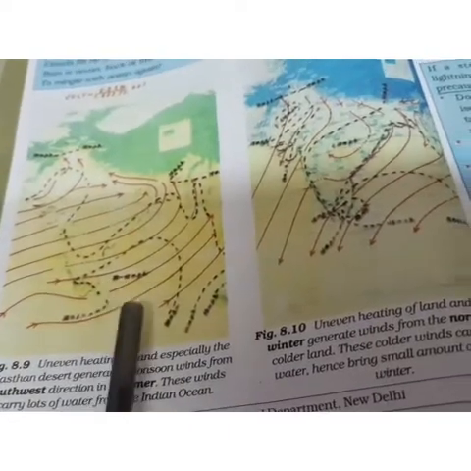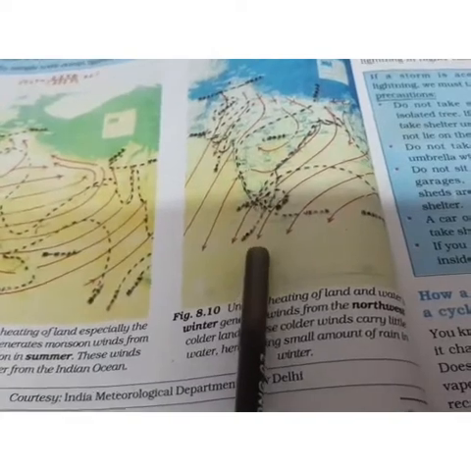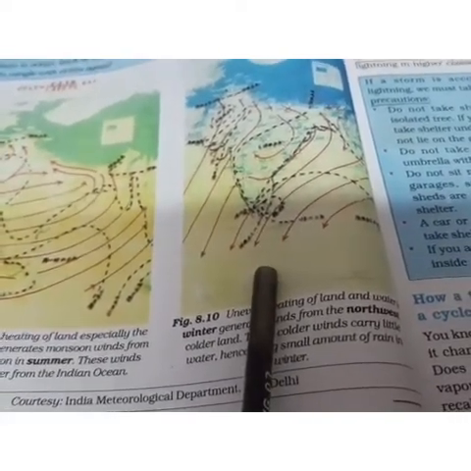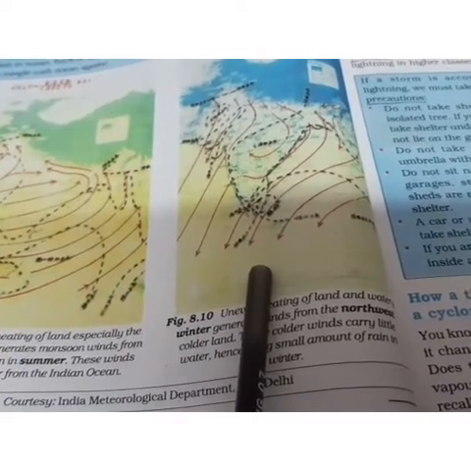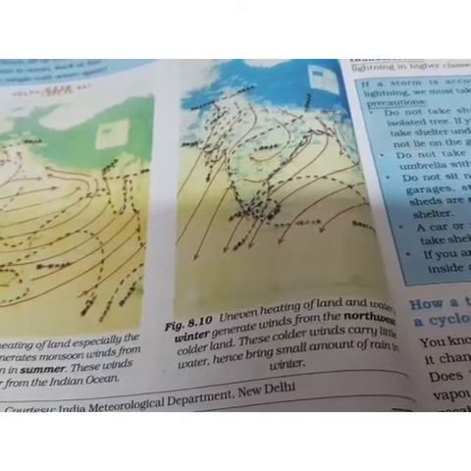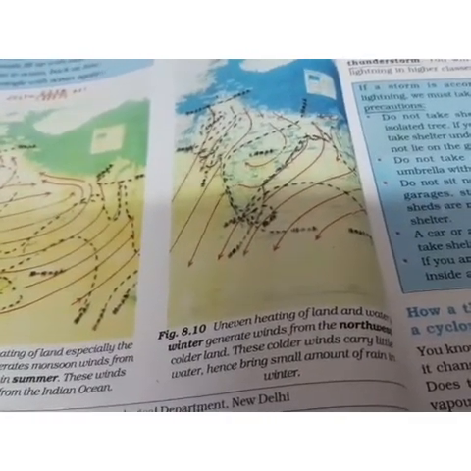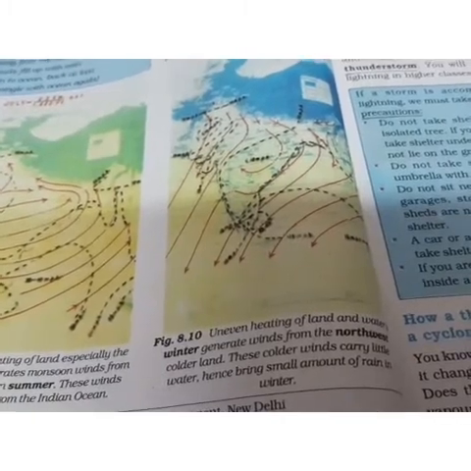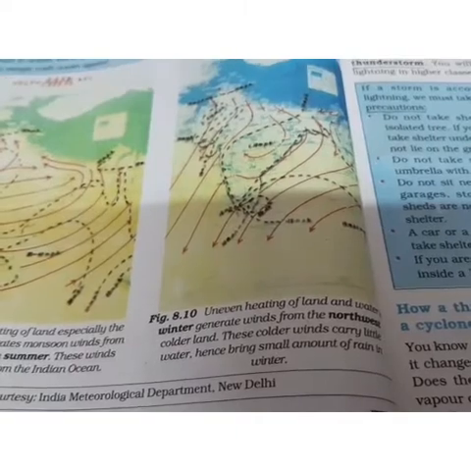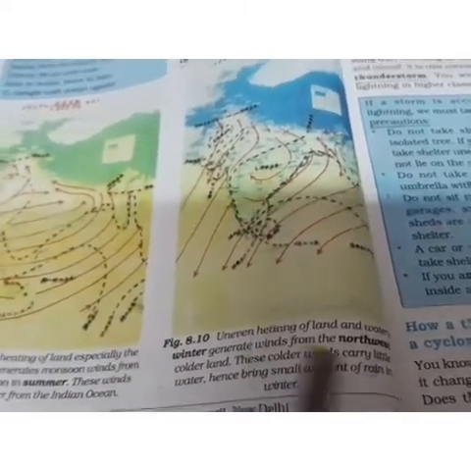That means they bring the rains in the rainy season, and these are the winds that blow during the winter season, which brings some amount of rain. As in the northern part of our country during the winter season, it also rains. A few days ago, Delhi and certain regions of UP received a lot of rain, and the hilly regions always receive a lot of snowfall and rainfall during the winter season. So the winds flow from the northwest direction in the winter season, and they bring some amount of rain.